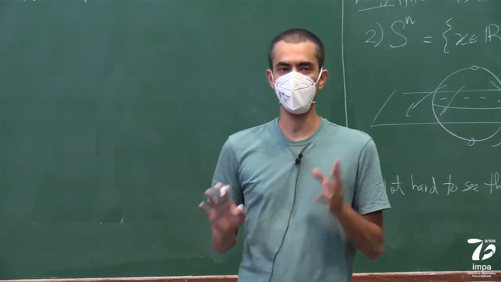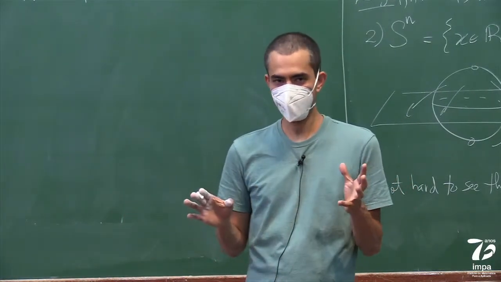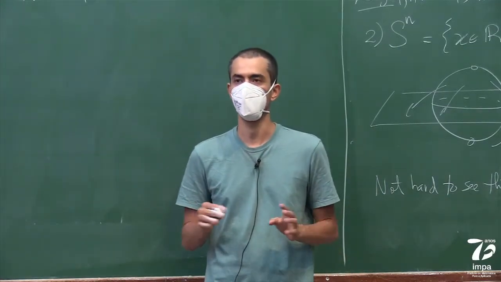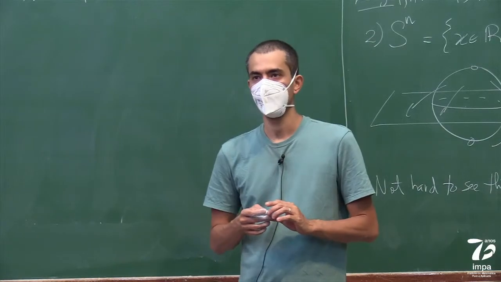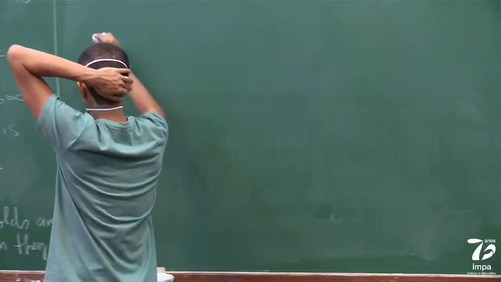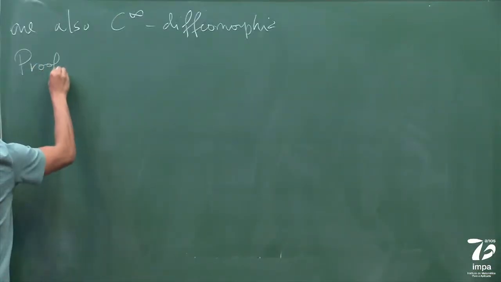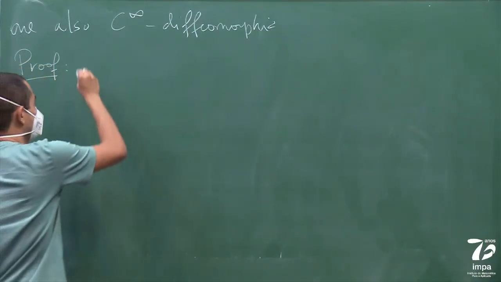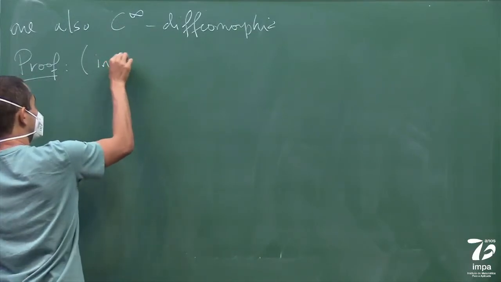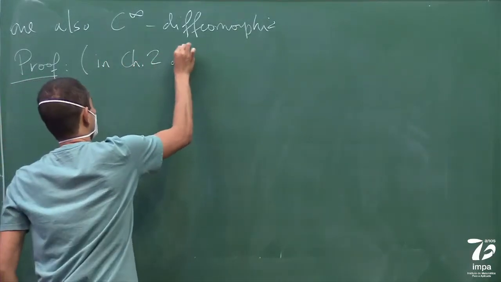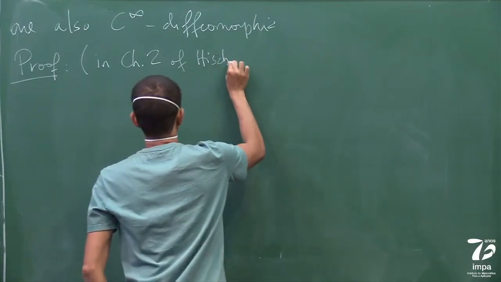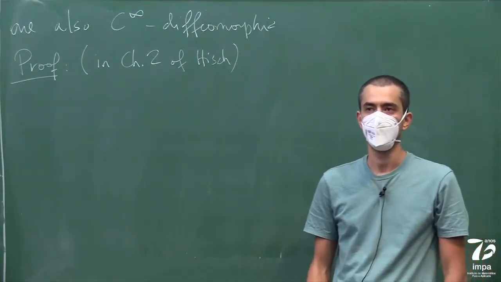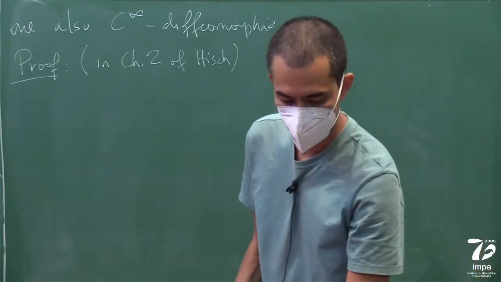But this theorem is just kind of an excuse for me to define C^K manifolds, but I'm only really going to care about smooth manifolds. Okay, so if you're interested in the proof of this, I'm not going to give it here. It's kind of technical and it's not very enlightening, but you can find it in Hirsch's book, in chapter 2. It's a consequence of some of the more obscure transversality theorems. So if you're interested, it's in there.